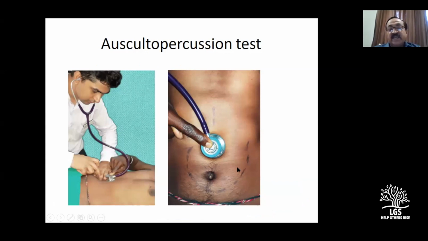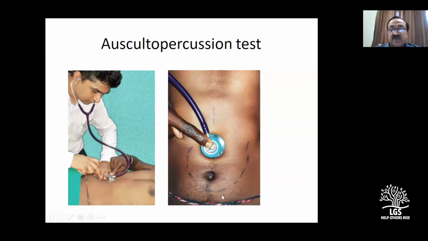Auscultopercussion test again. Some examiners may ask you only if you suspect a pyloric obstruction due to carcinoma stomach or pyloric stenosis. Truly speaking, in chronic duodenal ulcer with stenosis, there is no mass palpable. It's only visible gastric peristalsis. In carcinoma pyloric antrum, there may be some kind of a distended stomach here, which may partly show some peristalsis. If this question is asked, this is the stretch you hold there, percuss. This is dull because of the stomach.